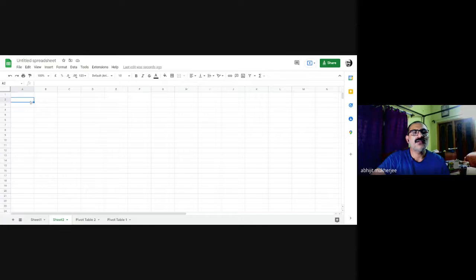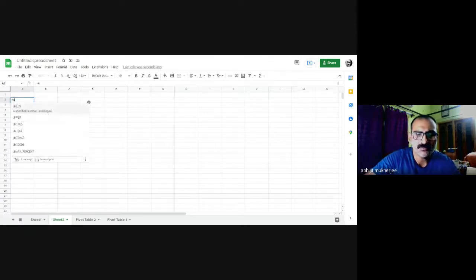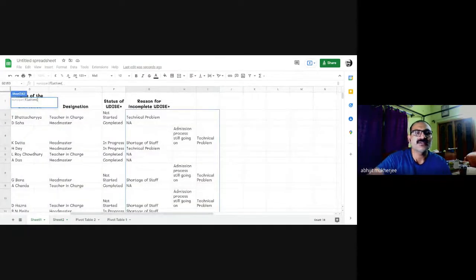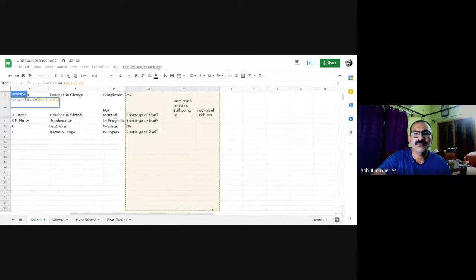I use this function: equals UNIQUE, open bracket, FLATTEN, open bracket, and I select this set. Then close the two brackets.